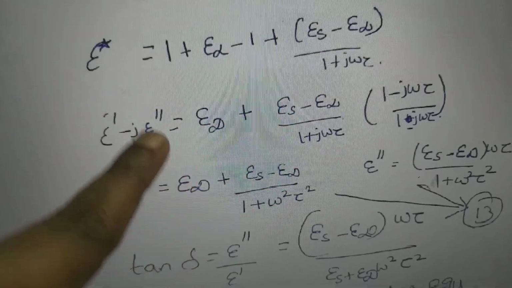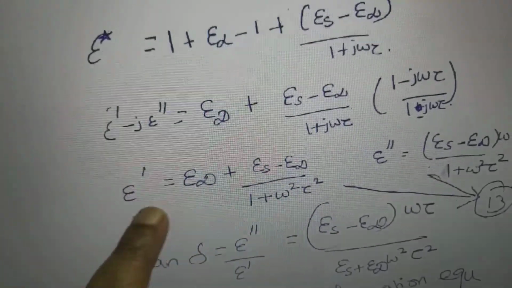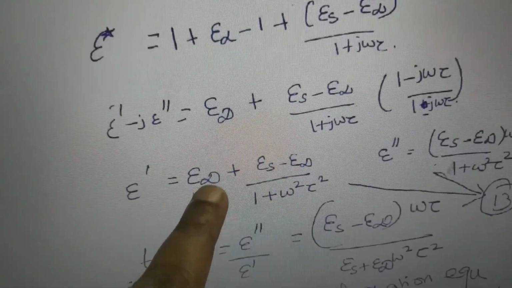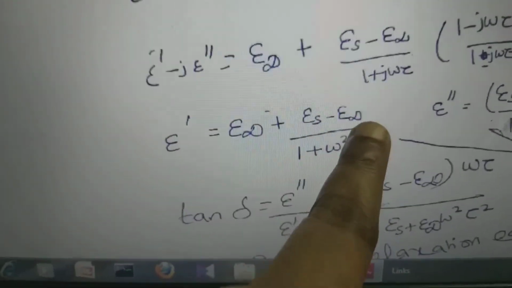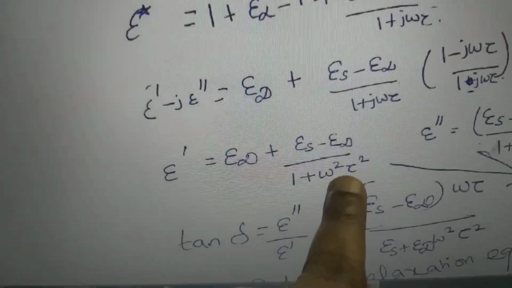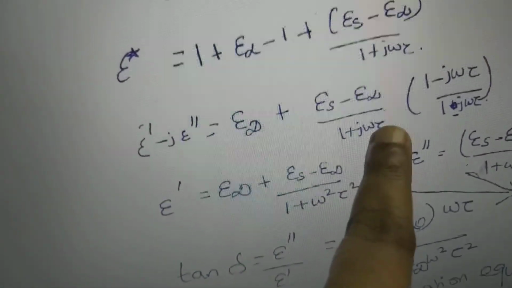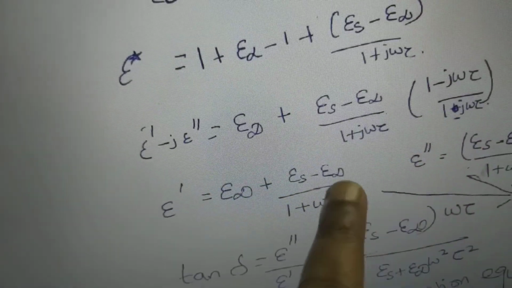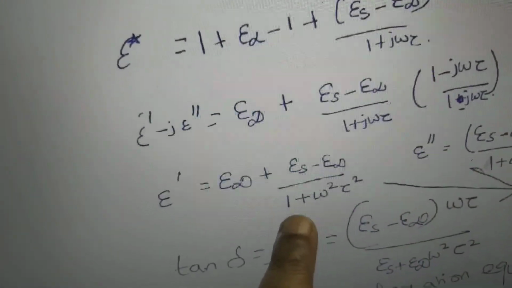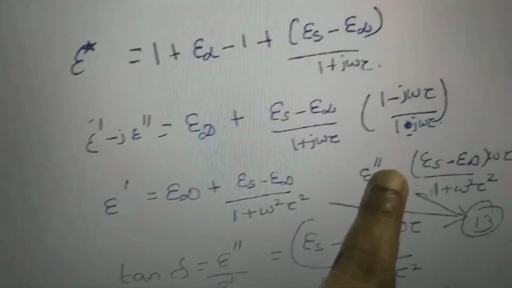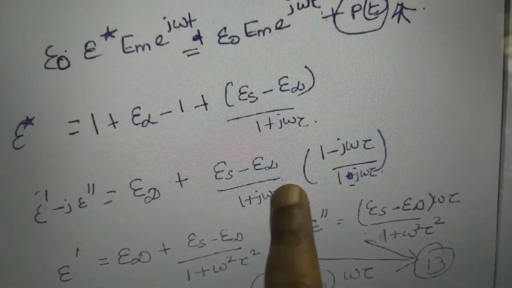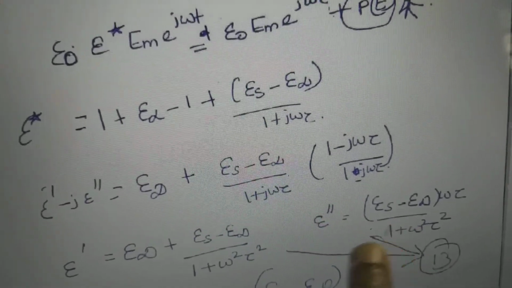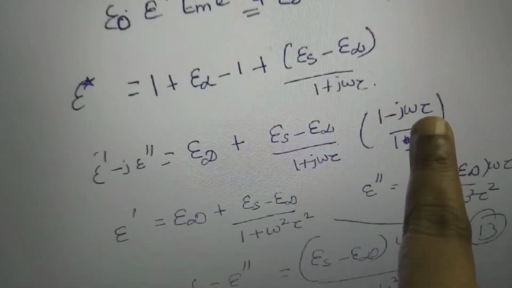So epsilon dash is the real value, epsilon 2 dash is the imaginary value. Epsilon dash equals epsilon infinity plus epsilon S minus epsilon infinity divided by 1 plus omega square tau square. How it comes: a plus b into a minus b formula is a square minus b square. Epsilon 2 dash is the imaginary part, equal to epsilon S minus epsilon infinity by 1 plus omega square tau square, into omega tau.